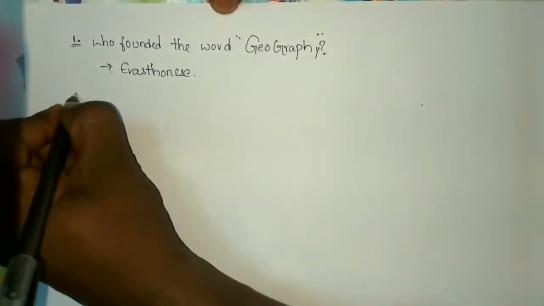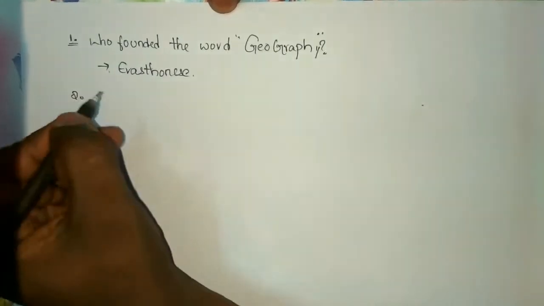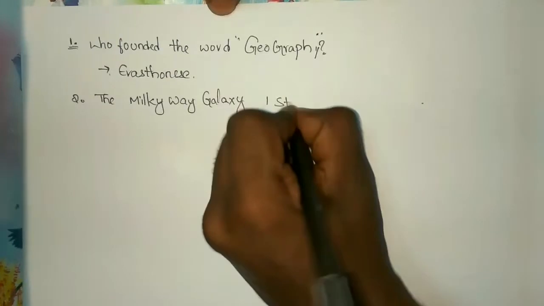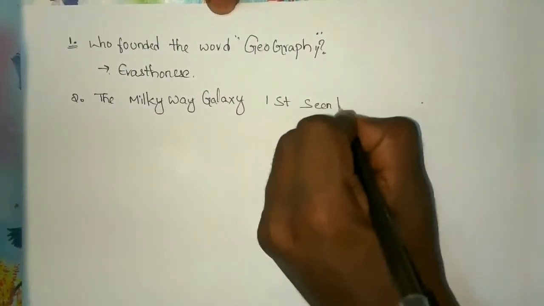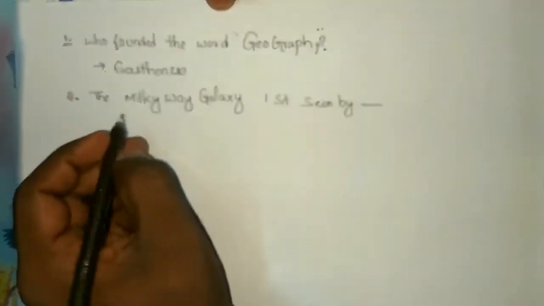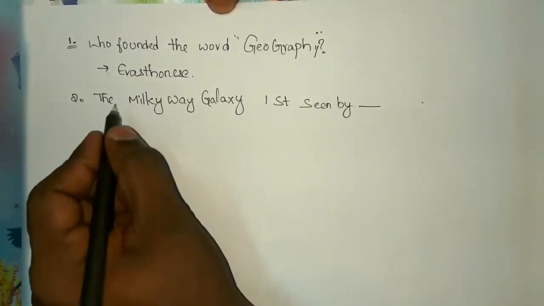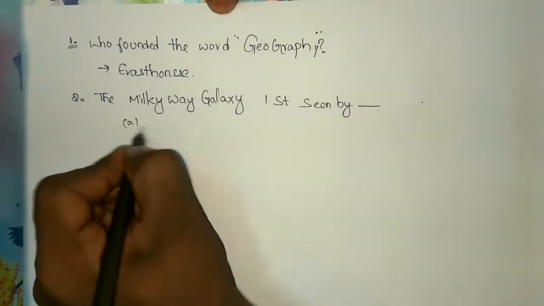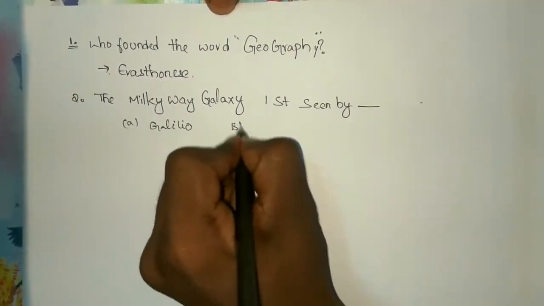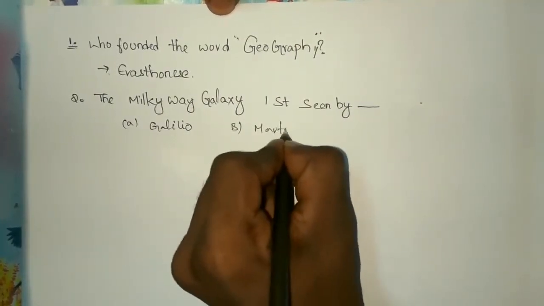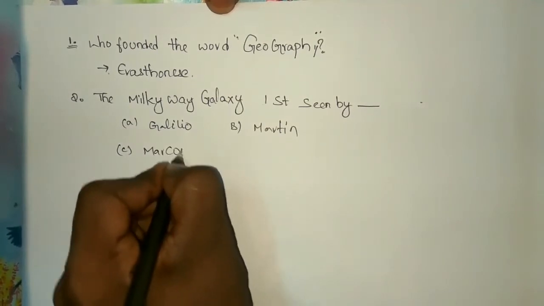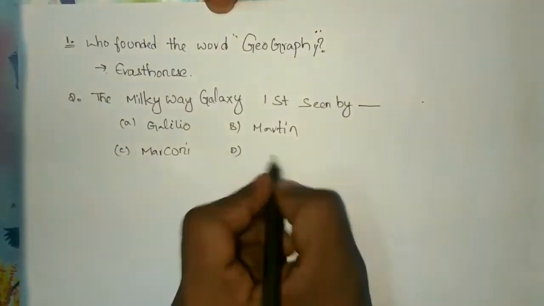Okay guys, and the second question is, the Milky Way galaxy was first seen by? So the examiner will give you some options like Galileo, Martin, Marconi, and Newton.